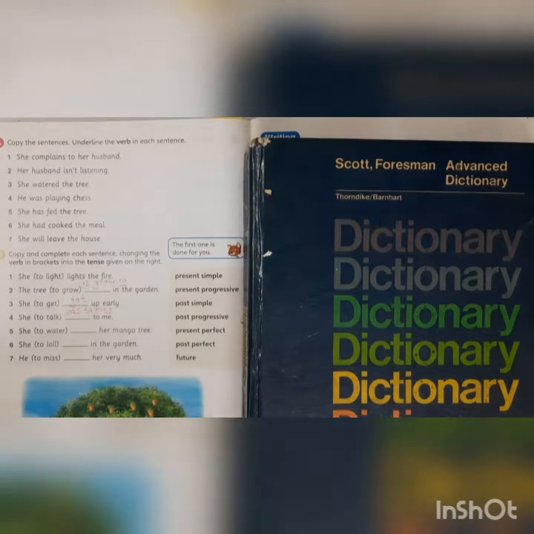Okay. Now what's the meaning of solution? Solution is a means of solving a problem or dealing with a difficult situation. Simple. Solution is what, children? A means of solving a problem or dealing with a difficult situation.